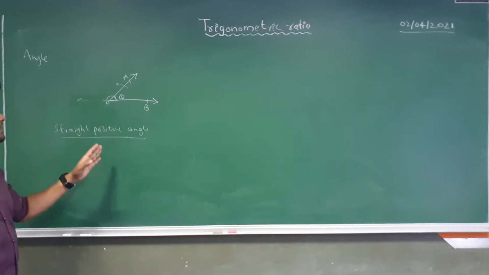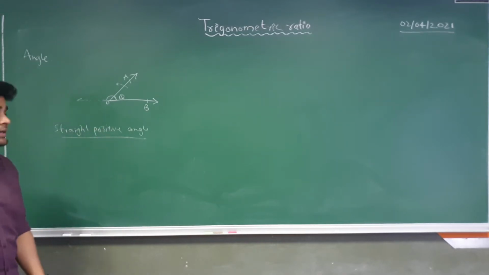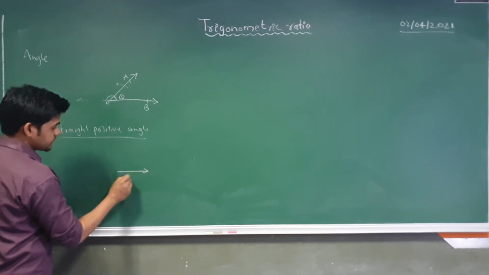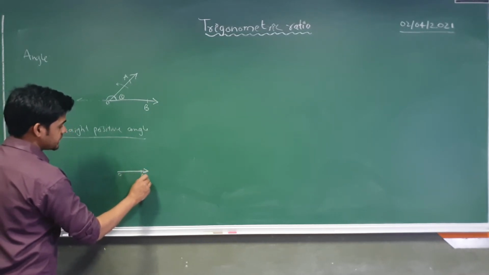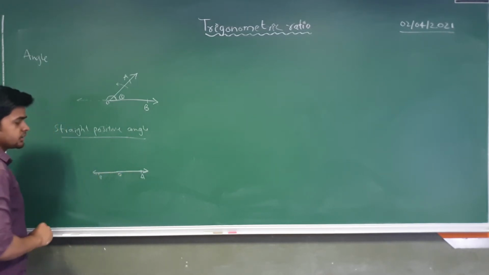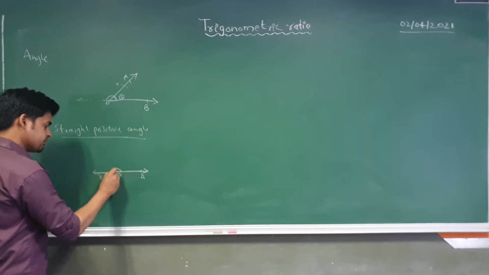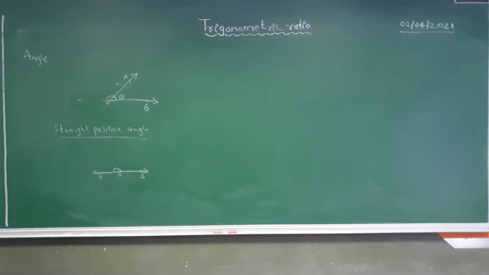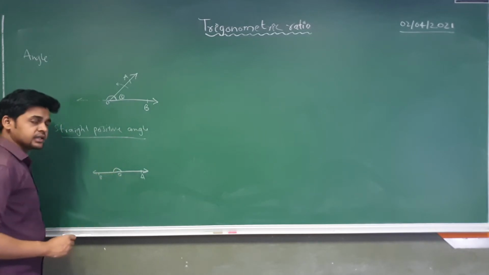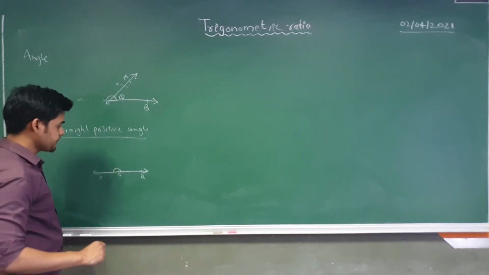Now half of a straight positive angle is called a right angle. Suppose I have one side here, this is O, this is A, and the second side is OB. The angle between OA and OB is called a straight positive angle, and it can be measured as 180 degrees.